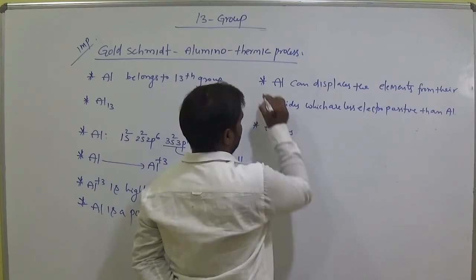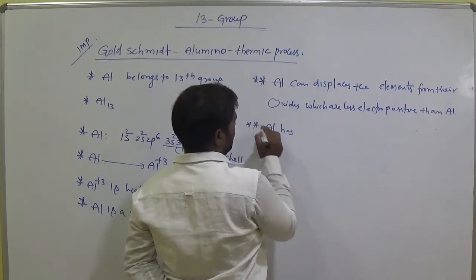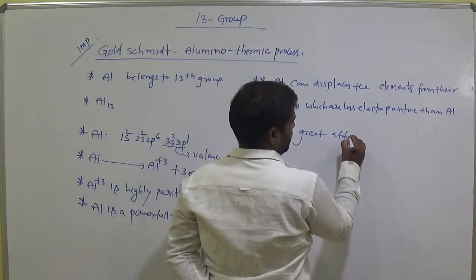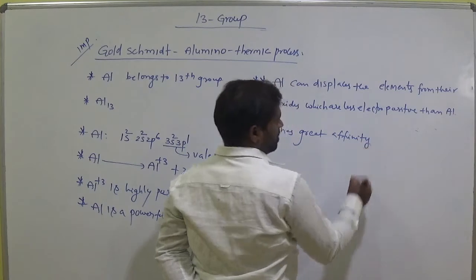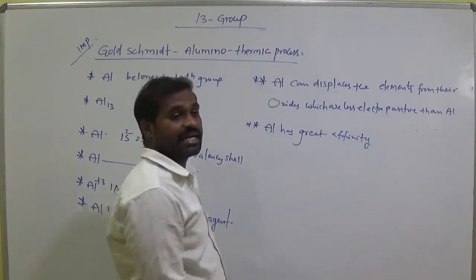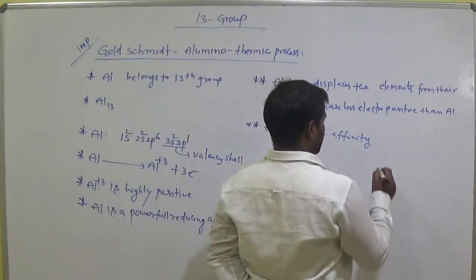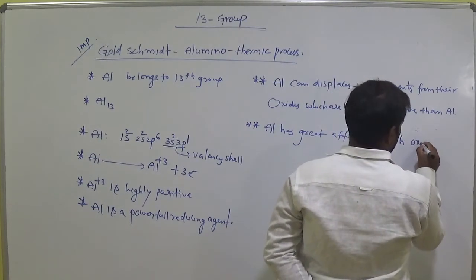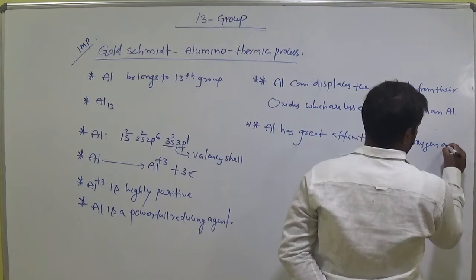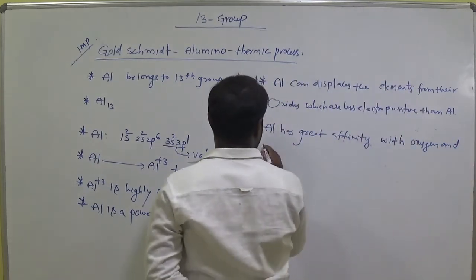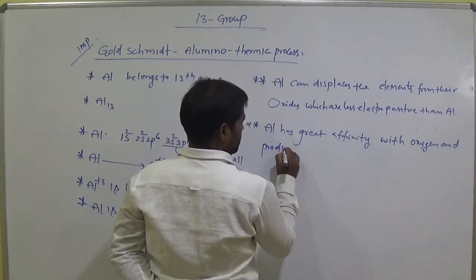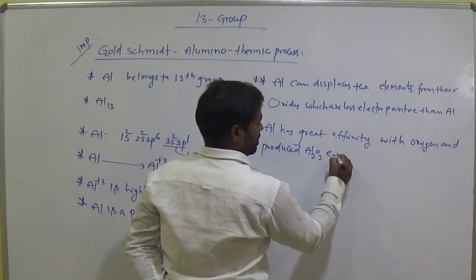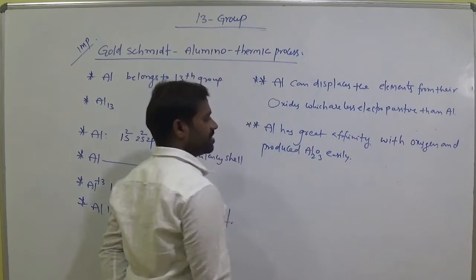Aluminium has great affinity, that means great interaction and capability, with oxygen and produces Al2O3 easily.